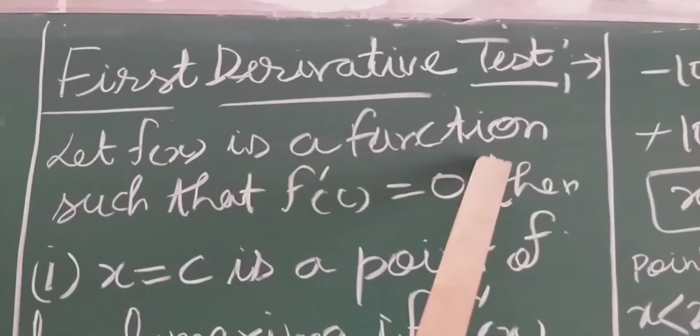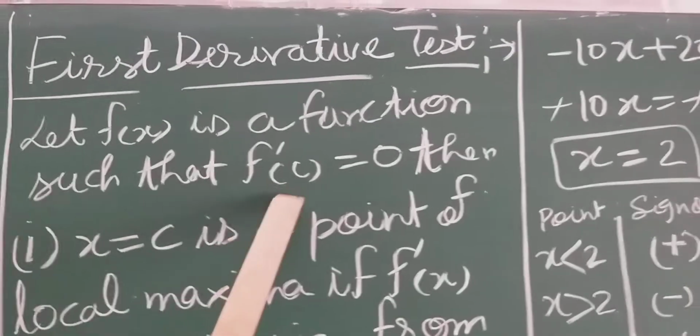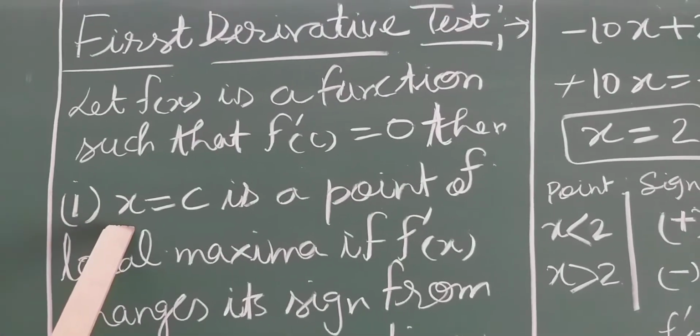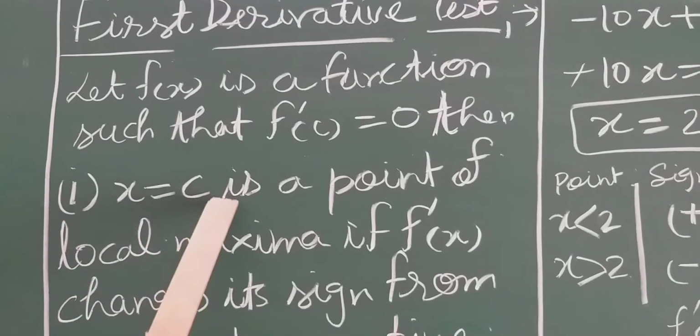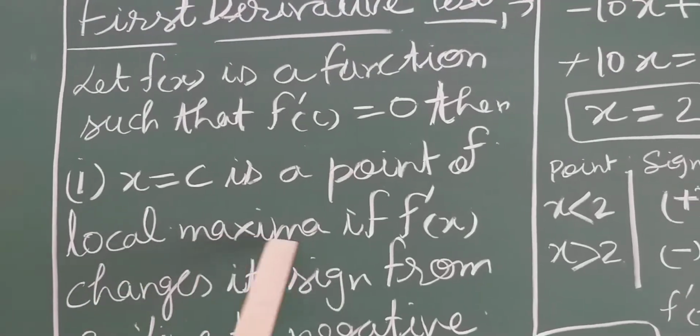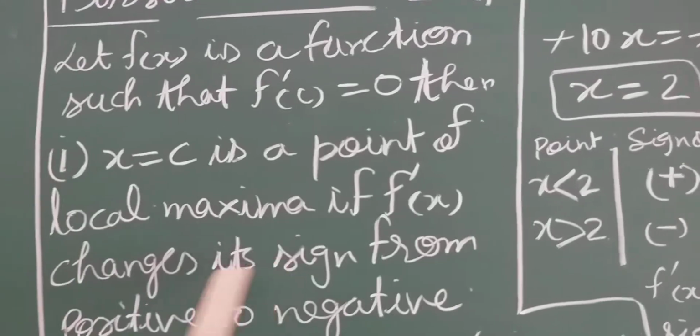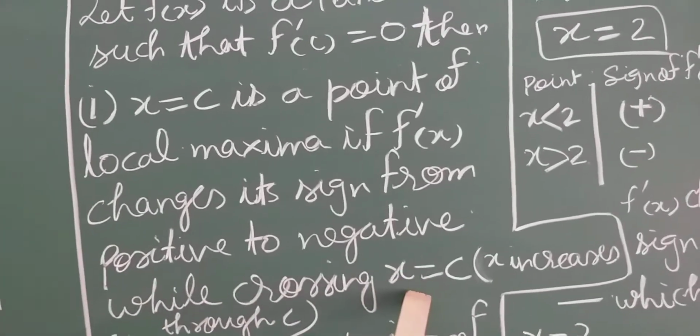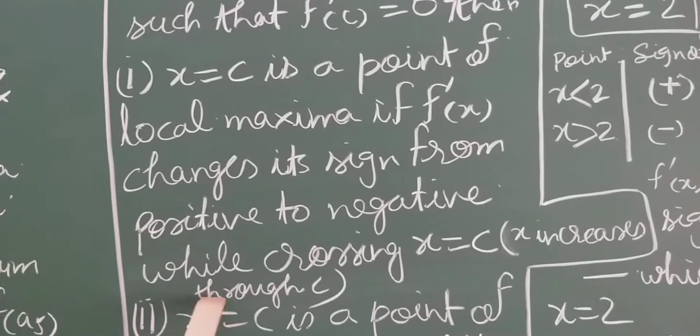Now students, first derivative test. Let f(x) be a function such that f dash c equals 0. Then x equal to c is a point of local maxima if f dash x changes its sign from positive to negative while crossing x equal to c, meaning as x increases through c.